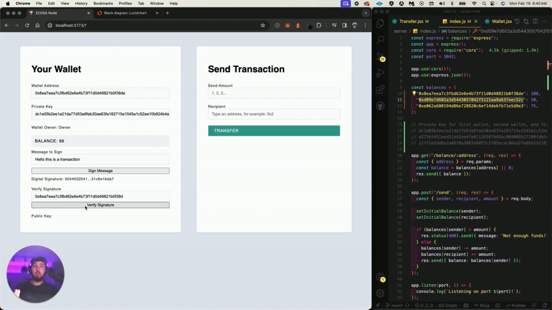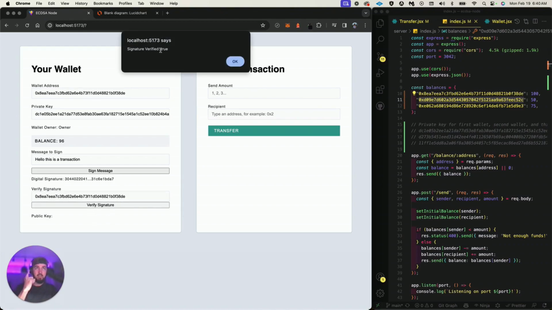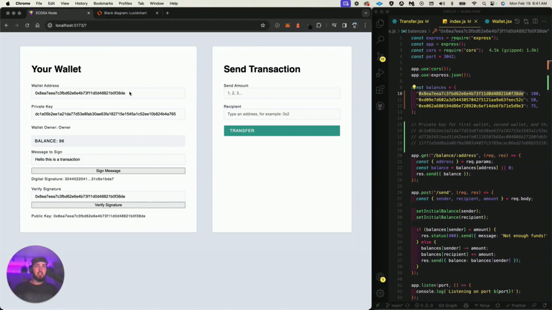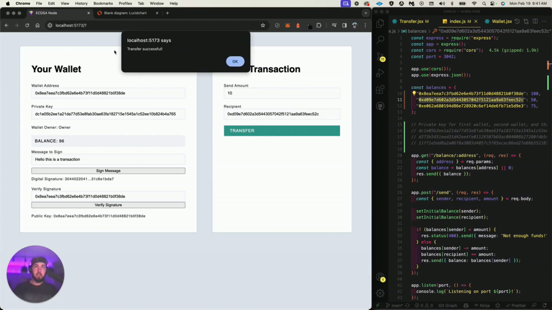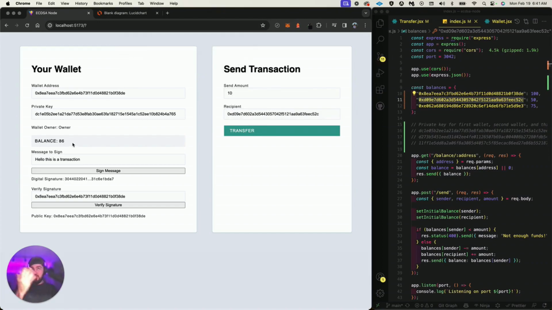There's no alert message. There's no indication that it was in fact the correct wallet address. But if I give it the correct one, I get signature verified as true. That wallet address did actually sign this transaction. So if I've done everything correctly, I should be able to send to a wallet address. So we'll send an amount of 10 units, transfer successful, boom. And you can see that the balance gets changed.